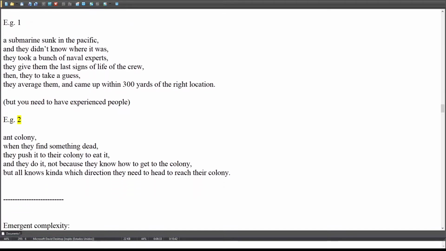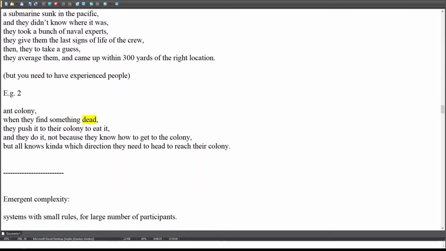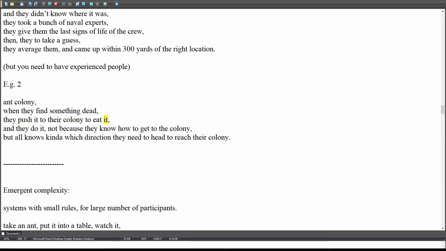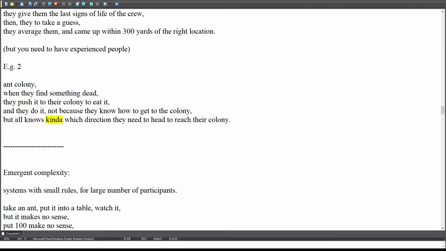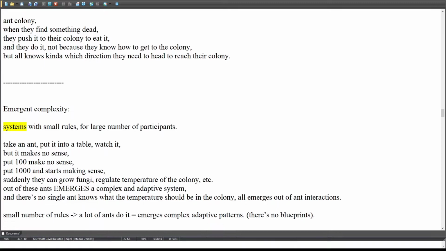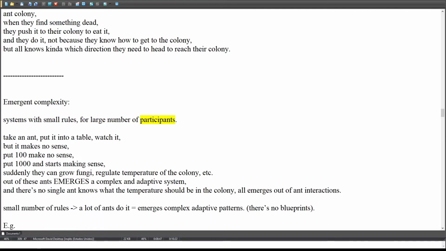Example 2: Ant colony. When they find something dead, they push it to their colony to eat it. And they do it not because they know how to get to the colony, but because each one kind of knows which direction they need to head to reach it. Emergent complexity: systems with small rules, for a large number of participants.